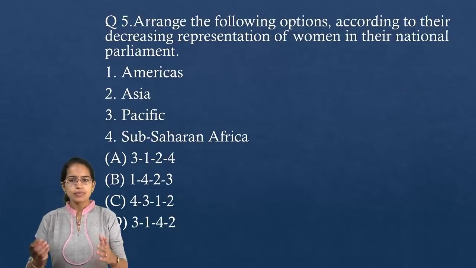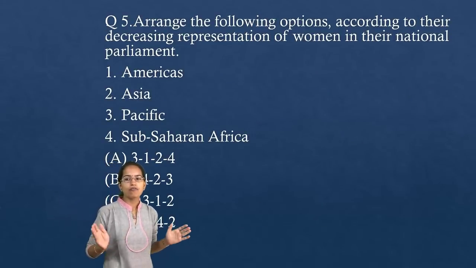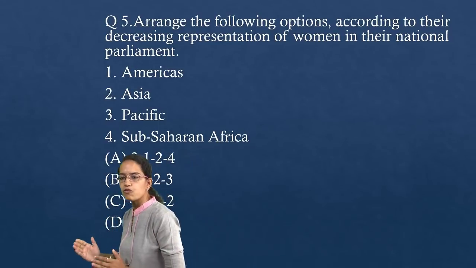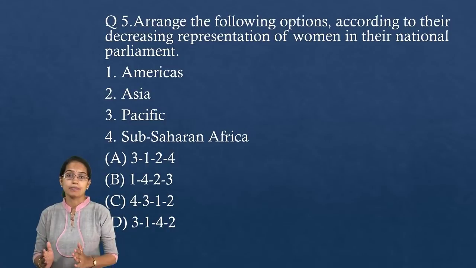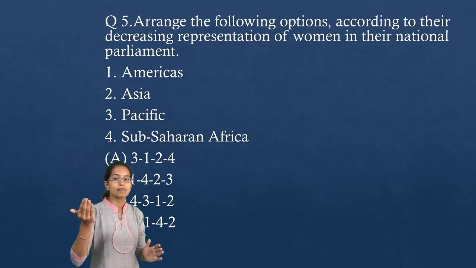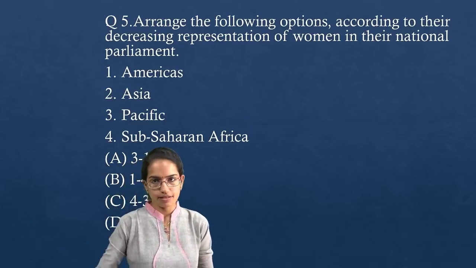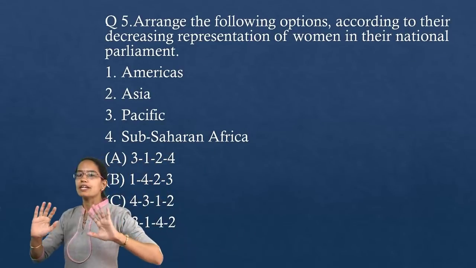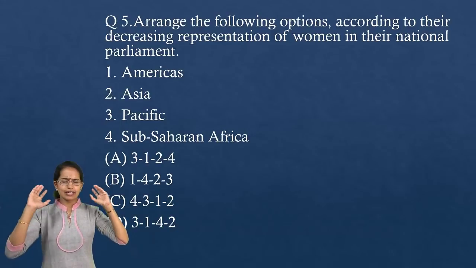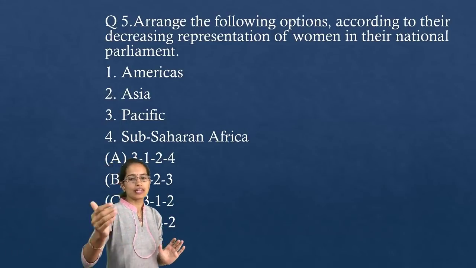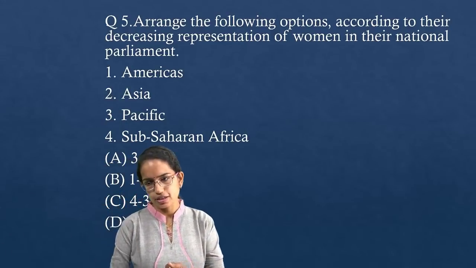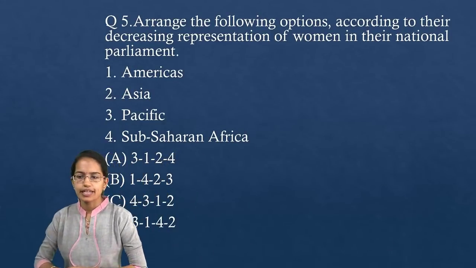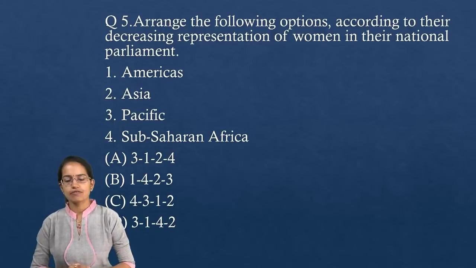Okay, next question. Arrange the following options according to their decreasing representation of women in their national parliament. Now, how do you understand the proportion of people in their national parliament? It's very difficult to have general statistics, but if you go through a little basic IQ, you can understand what would be the correct sequence here. So, women's representation in national parliament, what would be the correct order? Looking for the correct answer for question number 5.